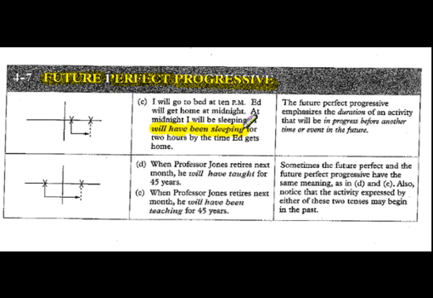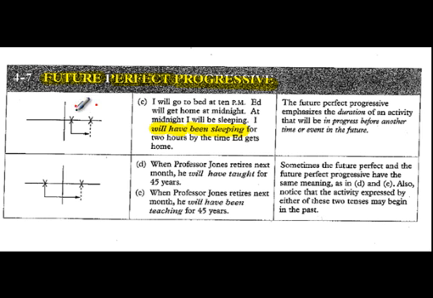So we have four parts here. Will have been sleeping. And that's how you get this. The have plus V3 is the perfect. The will is the future. And the progressive is a combination of the been, which is a form of be, and we have it with is, am, are, was, were. And then we have the meaning of sleep with the ing to complete the progressive. Okay, let's look at the chart and then we'll talk about what this means.